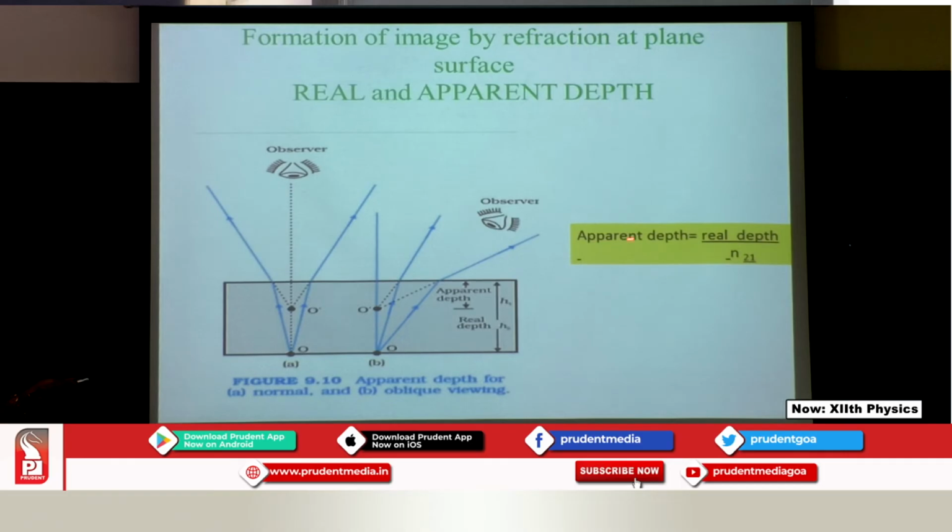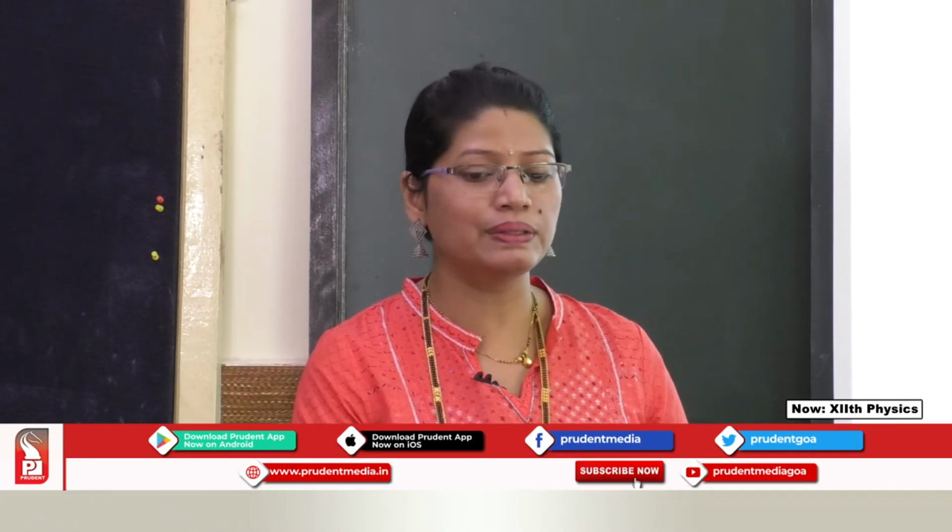So, the formula is apparent depth is given as real depth upon n21, where n21 is the refractive index of the second medium with respect to the first. So, these are the many phenomena which we encounter, and the reasoning is the refraction. There are a few more phenomena. So, let us see some beautiful phenomena due to refraction.